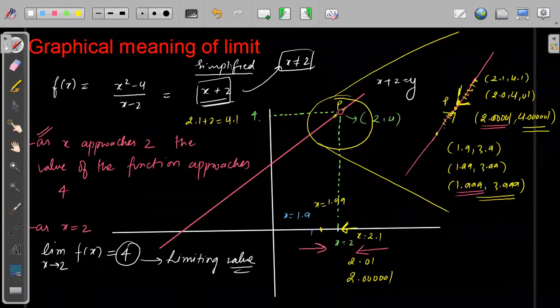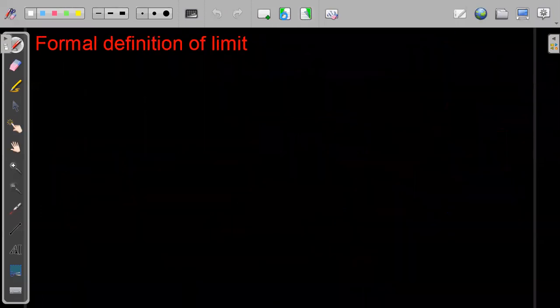I hope everybody understood. Is everybody able to understand what limiting value means? Yes or no? Very good. So limiting value means it is not equal to 4, but almost equal to 4. Let's take one more example.